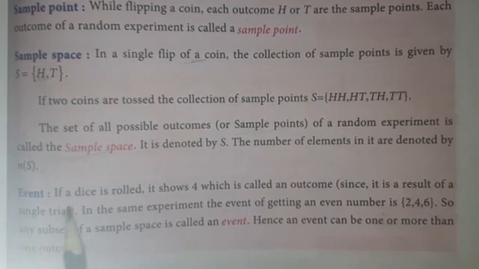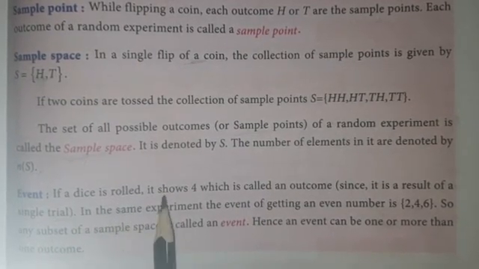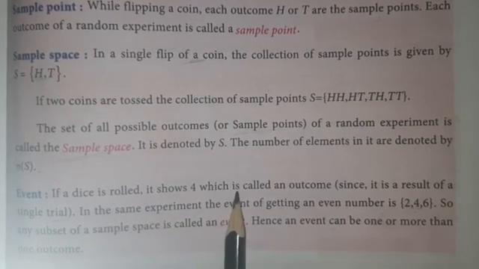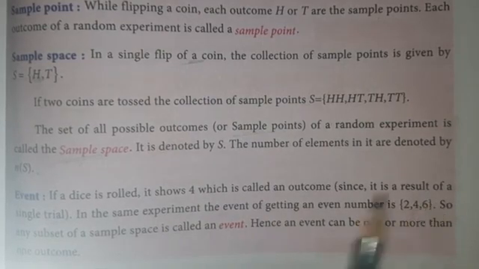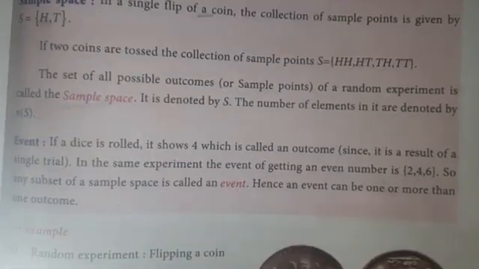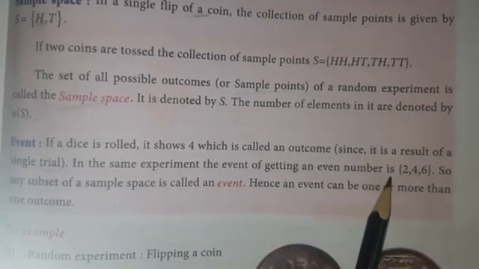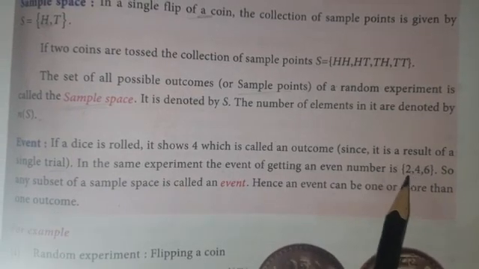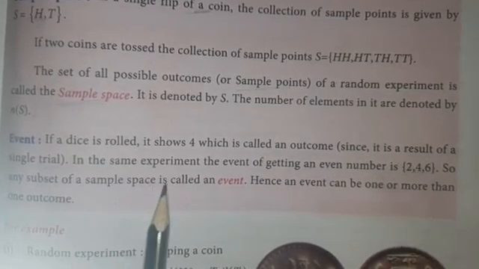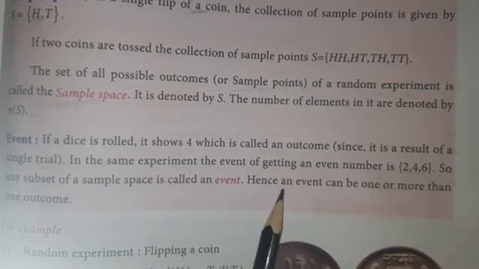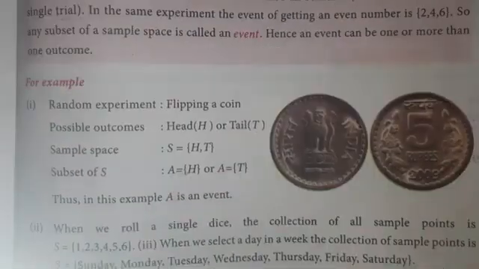Event. If a dice is rolled, you know what a dice is. When the dice is rolled, it shows 4, which is called an outcome, since it is the result of a single trial. In the same experiment, the event of getting an even number is, in a dice, the even numbers are 2, 4, 6. So any subset of a sample space is called an event. Hence, an event can be one or more than one outcomes.